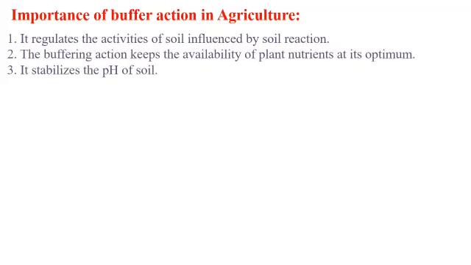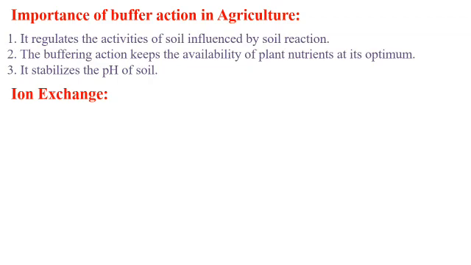So what is the importance of buffering action in agriculture chemistry? Here we can see it regulates the activities of soil influenced by the soil reaction. Second point, the buffering action keeps the availability of plant nutrients at its optimum. That's why it is important. And the buffering action stabilizes the pH of soil. So this is the importance of buffer action in agriculture.